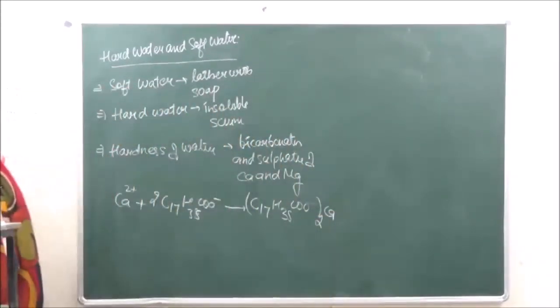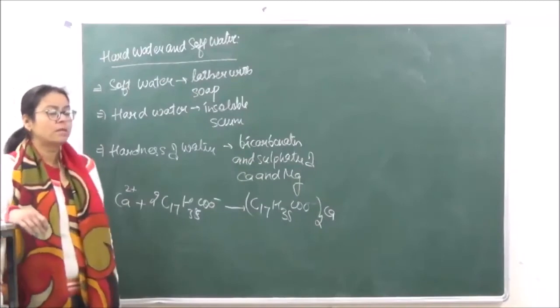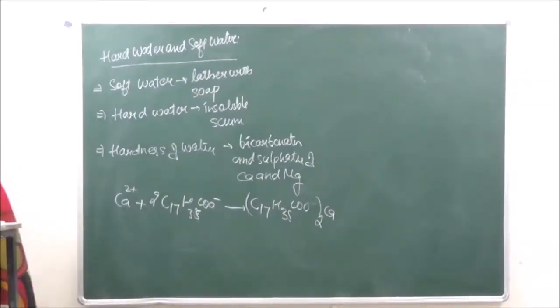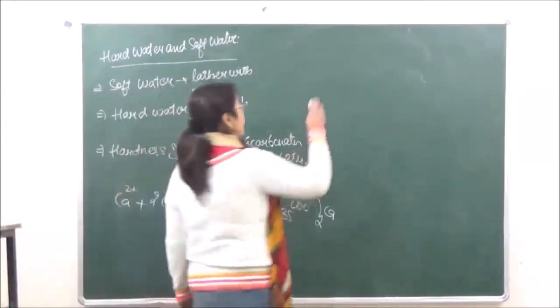So this particular compound which is formed is insoluble in water and it forms a scum.